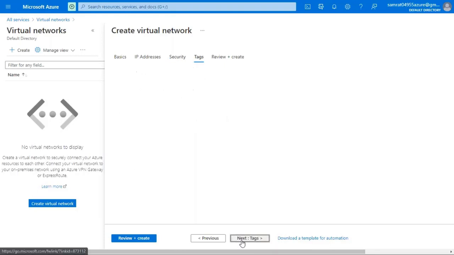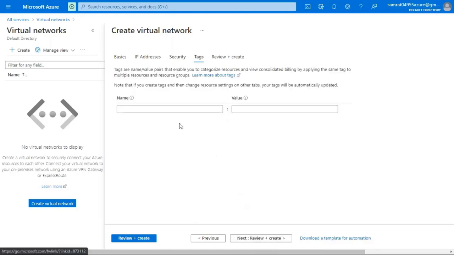For creating tags, we'll be clicking on Next: Tags. Once we click on tags, it shows that tags are name/value pairs that enable us to categorize resources and view consolidated billing by applying the same tag to multiple resources and resource groups.